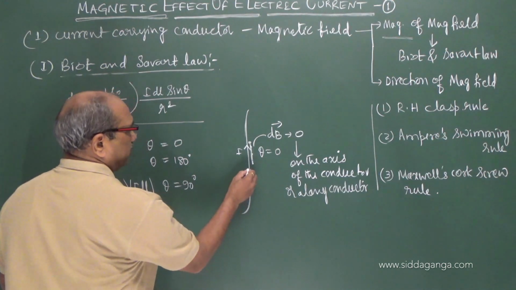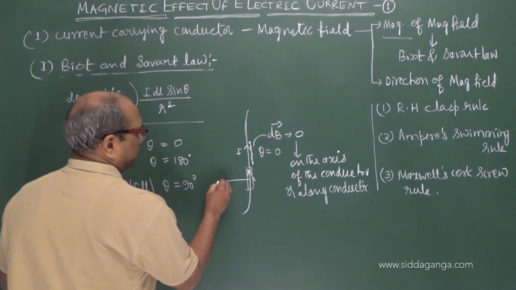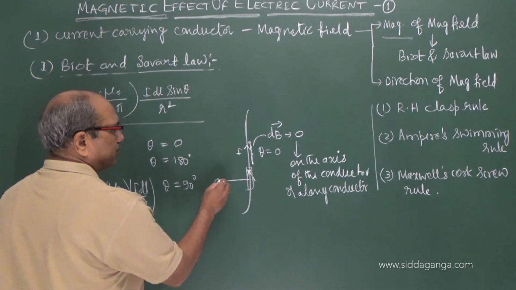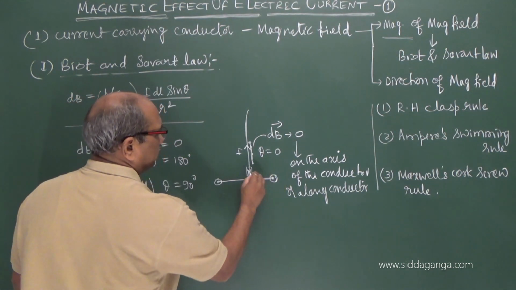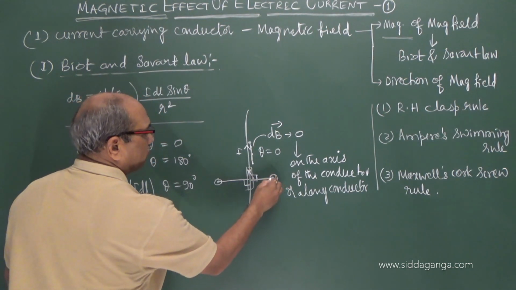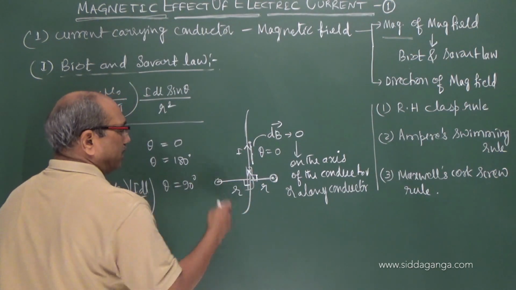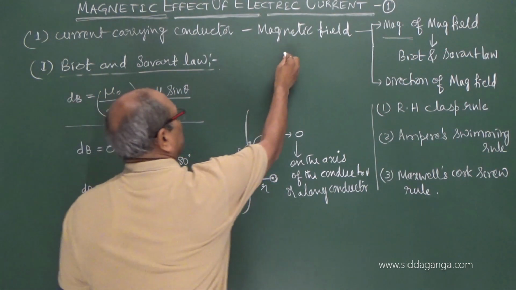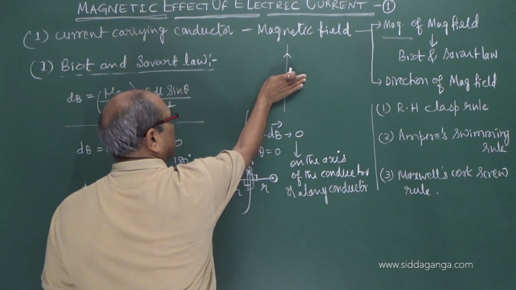That means we can imagine if it is the current element, then you think about a point. Here it is 90 degrees, or this direction. The magnetic field appears to be maximum. And it can be shown like this. If we have a straight conductor carrying current, this is the plane of the board.